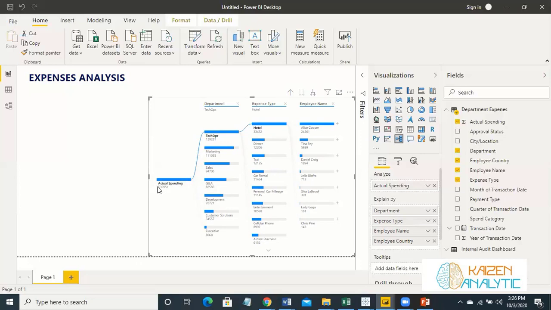So you can see that your actual spending is high in tech and operations. Second is marketing. Third is sales. And in tech and operations, hotel is the highest type of expense. Dinner is the second one, then taxi, and then car rental, and then others. As far as employee name is concerned, Alice Cooper is definitely spending a lot, so in hotels. And you can also analyze it in this one.